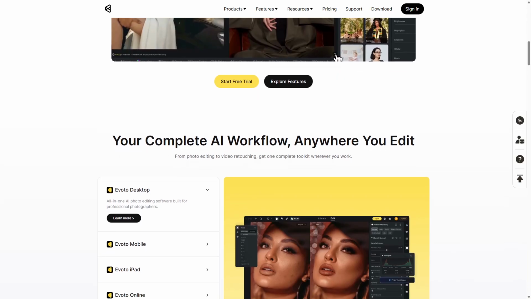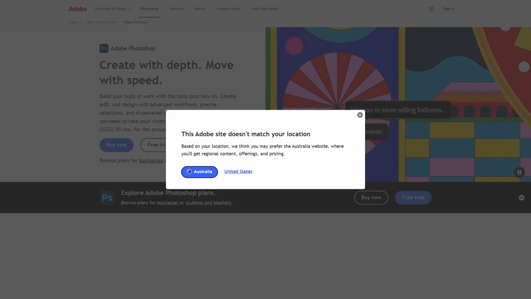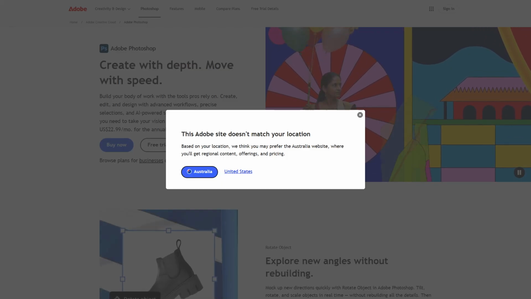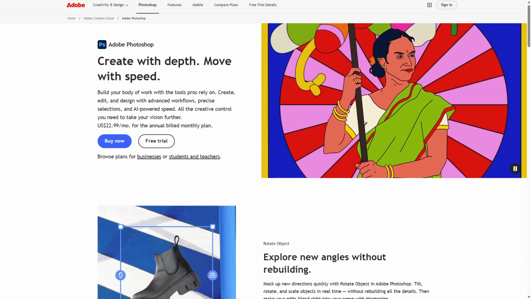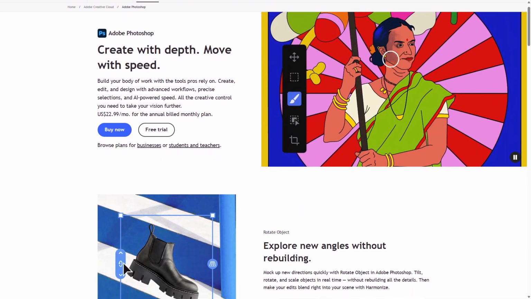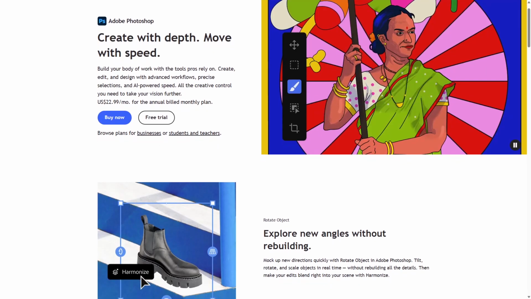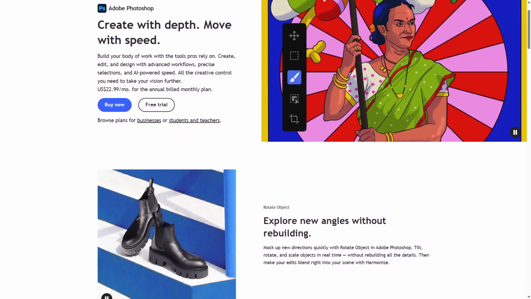Photoshop by Adobe is a professional-grade photo editing software known for its extensive manual editing capabilities. It offers a comprehensive toolkit including layers, masks, brushes, filters, and advanced retouching options.